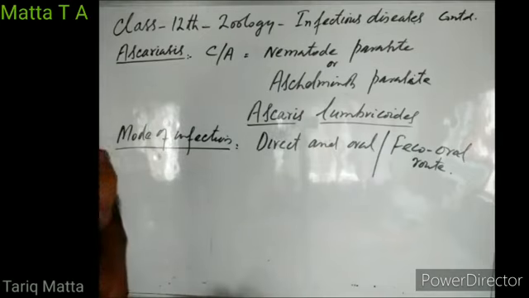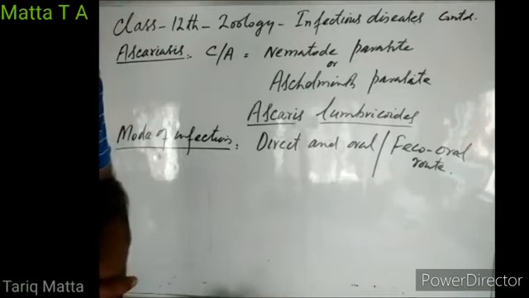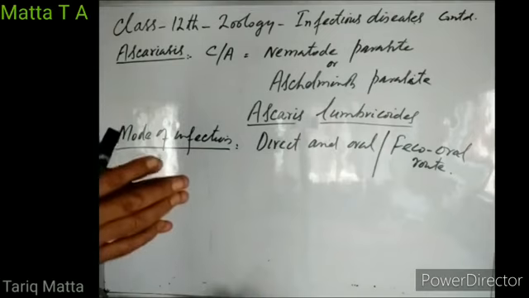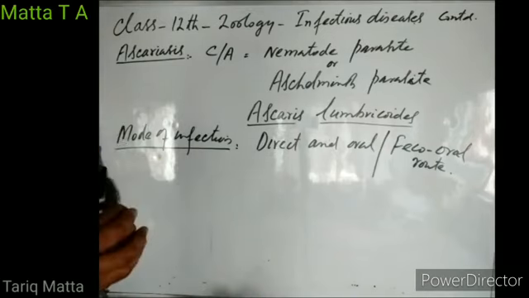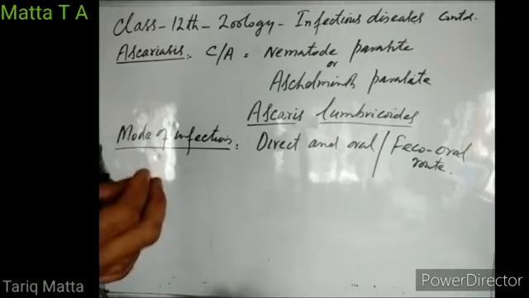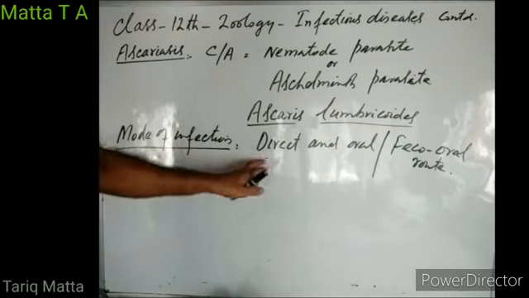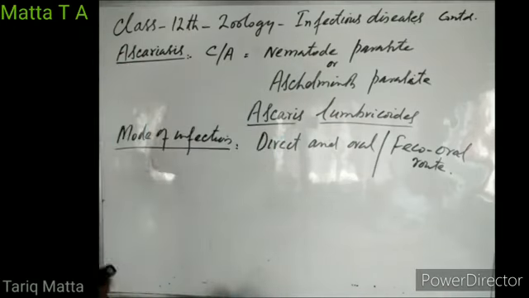Or if a person drinks contaminated water in which human excreta was released, right? So that contaminated water may contain the eggs of ascaris. So the eggs are passed in the fecal matter of a suffering person, and these eggs are then directly taken into our body through our mouth along with contaminated food and water. So that is direct and oral or fecal-oral route. That is its mode of infection.